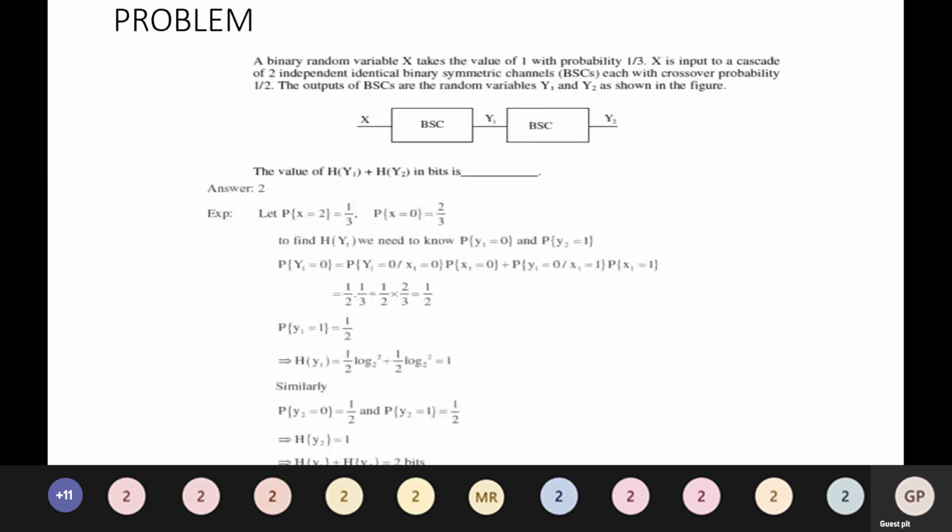So here a binary random variable X takes the value of 1 with probability 1 by 3. X is input to a cascade of two independent identical binary symmetric channels, each with crossover probability 1 by 2. The outputs of the BSCs are the random variables Y1 and Y2 as shown in the figure.